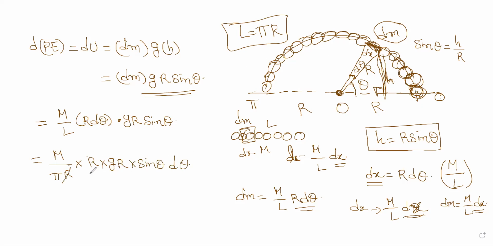Now one r gets cancelled, so I get m g r by pi into sine theta d theta. This is what I get. Please note it up to here. And now, to get the total potential energy, I need to integrate between 0 and pi. That's it.